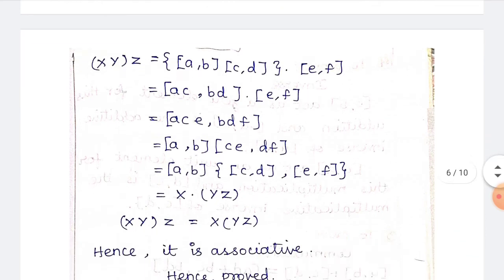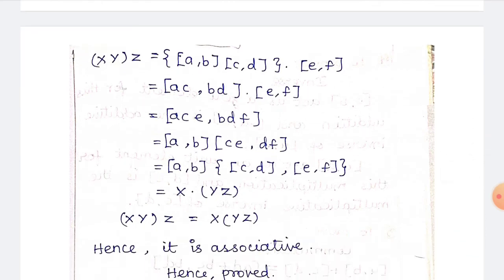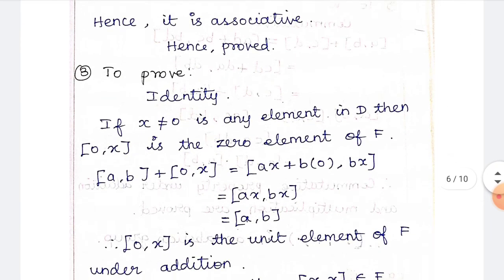So xyz is equal to (a, b) into (c, d) into (e, f). So (ac, bd) into (e, f). So ace comma bdf. So (a, b) into (ce, df). So again you have to separate it, (a, b), (c, d) into (e, f). So we have to say x dot y dot z. So (xy) of z is equal to x into (y of z). Hence it is associative.